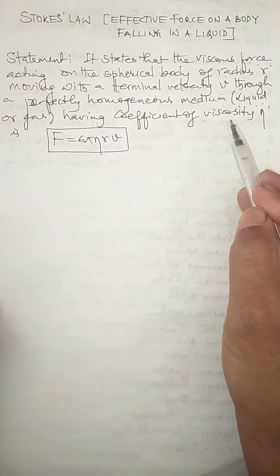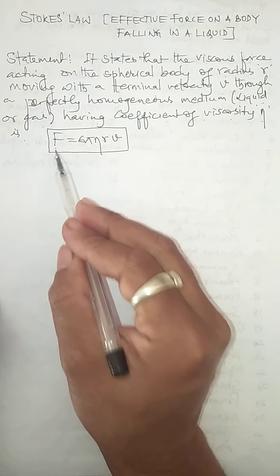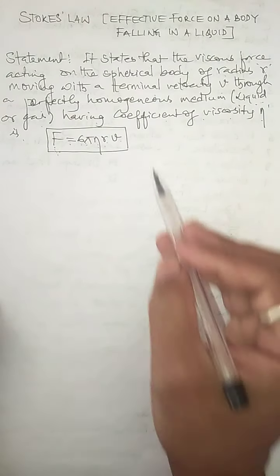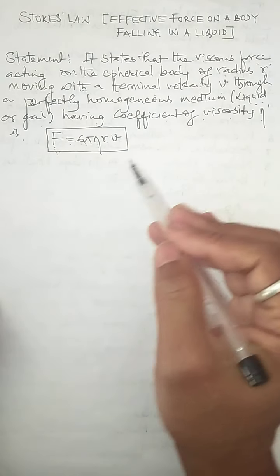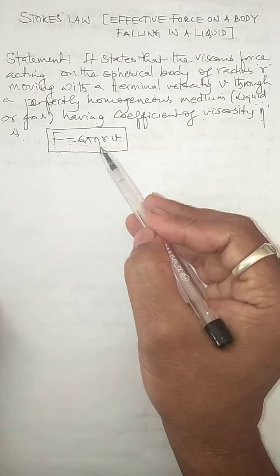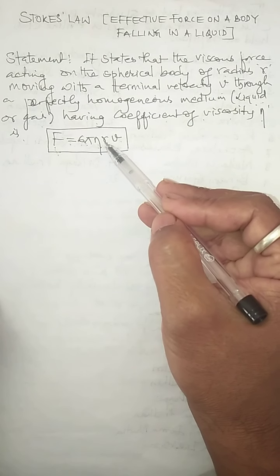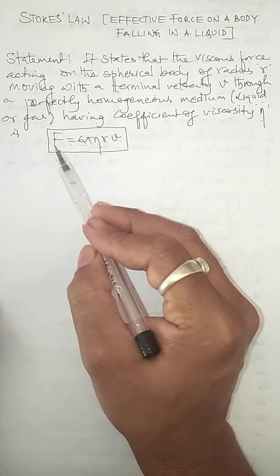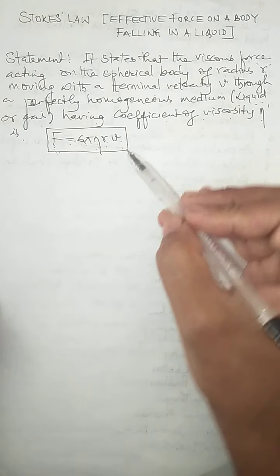Having coefficient of viscosity eta, the viscous force F is given by F equals 6 pi eta rv. So this is the expression that measures the viscous force acting on the spherical body when it falls in a liquid having coefficient of viscosity eta, the body having radius r, and falling with a velocity, the terminal velocity v. F equals 6 pi eta rv. This is the mathematical expression of Stokes' law.